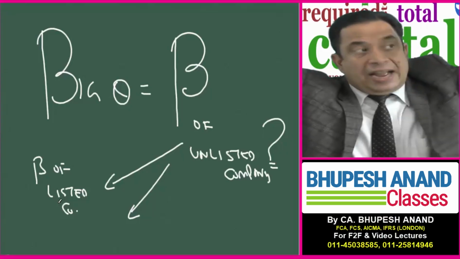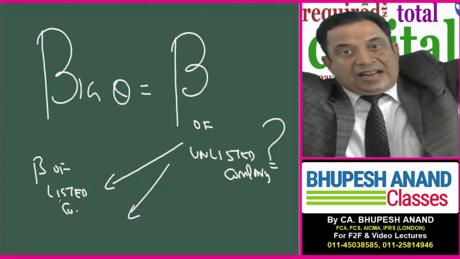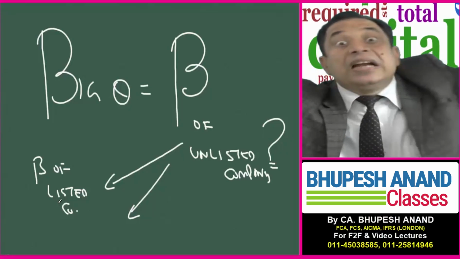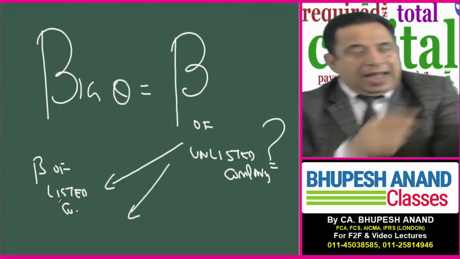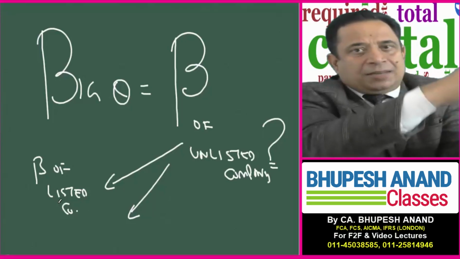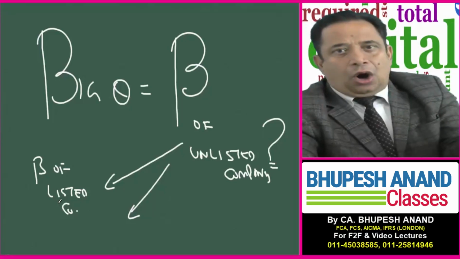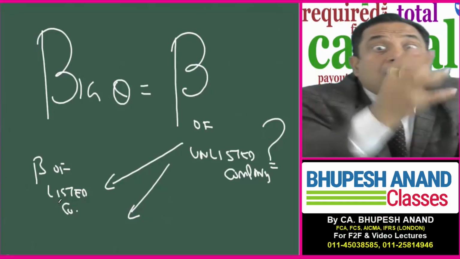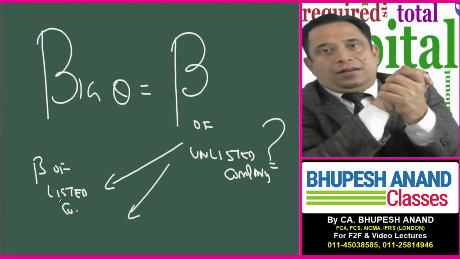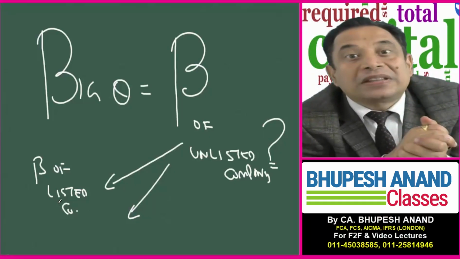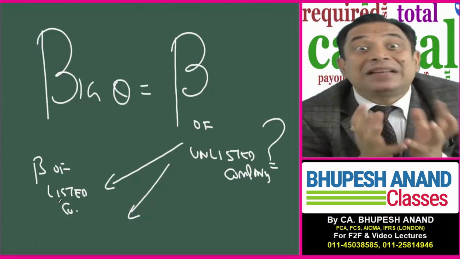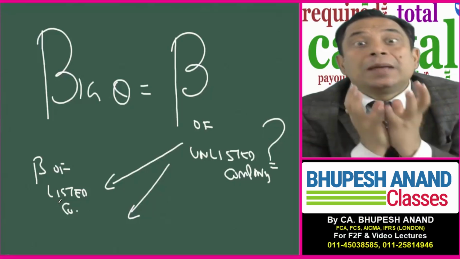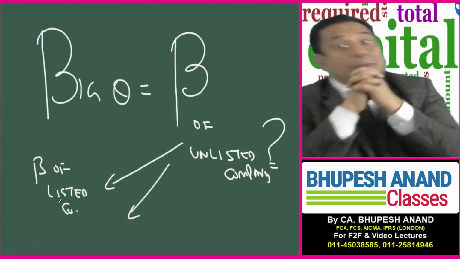For Patanjali, I will take the help of the beta of Vaidyanath, or the beta of Dabur, because they are similar companies. Then I will calculate the beta of Patanjali with the help of the beta of Dabur. This process of converting the beta of Dabur to the beta of Patanjali, Ramdev's company, is named the pure play method.